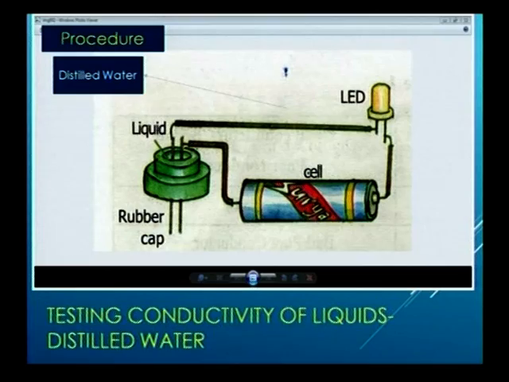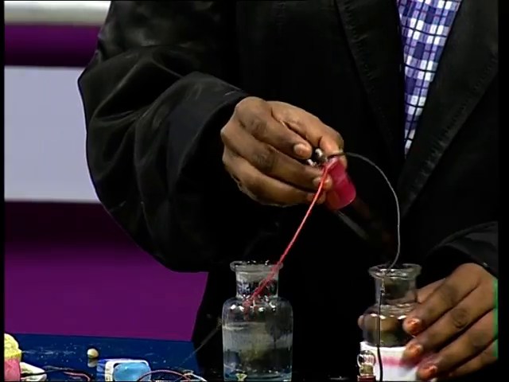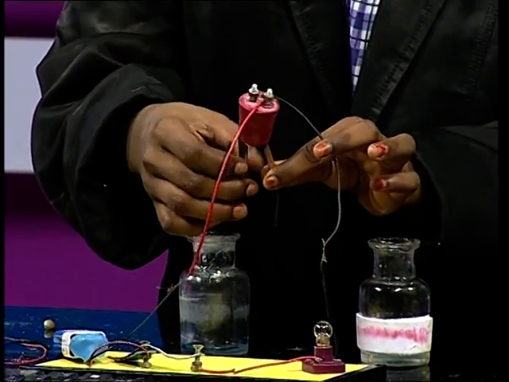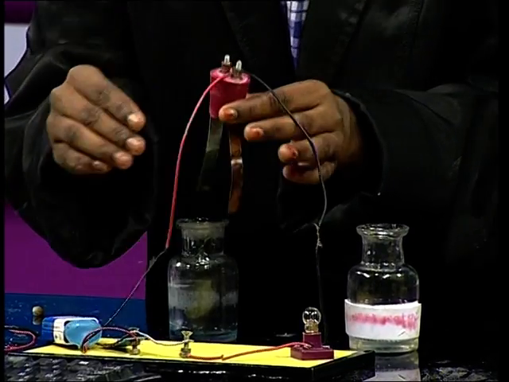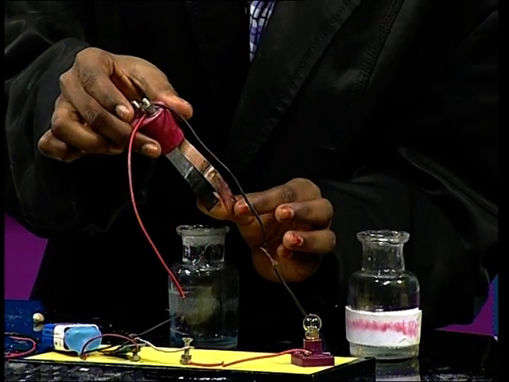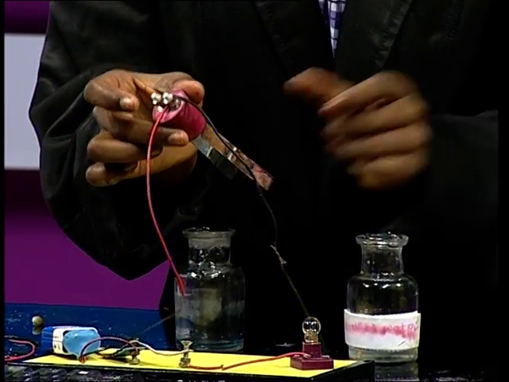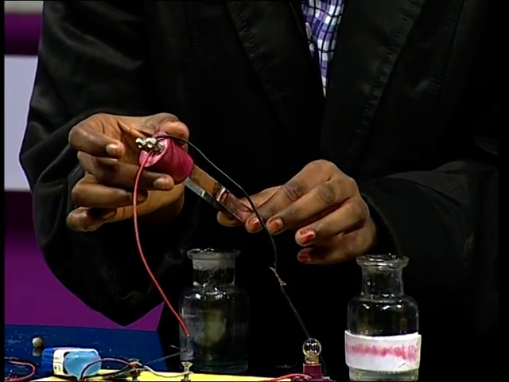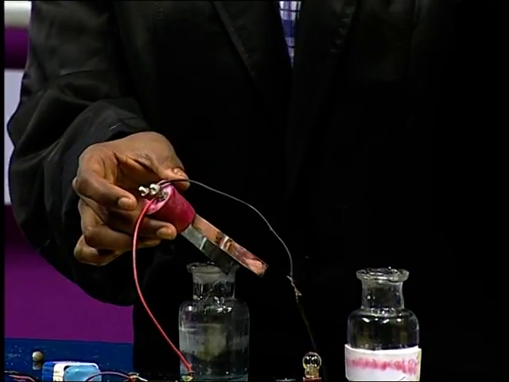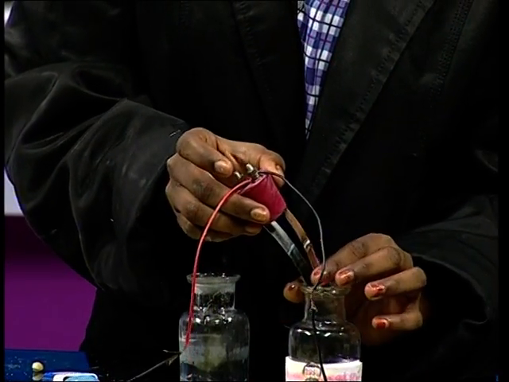And the next one, here there are metal pins. See friends, these are the metal pins which are totally fixed to the rubber cork. We have to be very careful with these metal pins because metal pins can allow the electricity to pass. So, we have to be very careful when we are doing the experiment. To do this experiment, all these operators are very useful.